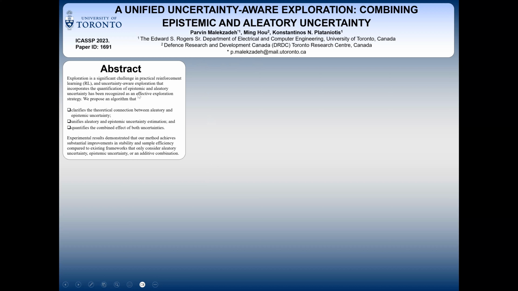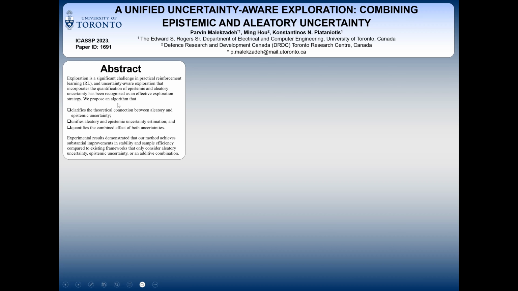There are two types of uncertainty generally considered in the RL literature, namely epistemic uncertainty and aleatory uncertainty. Epistemic uncertainty refers to the agent's uncertainty about the environment, and the more samples received from the environment, the lower its value would be. On the other hand, aleatory uncertainty arises from the intrinsic stochastic events within the environment, and its value is irreducible. It's been shown that by considering these two uncertainties for action selection, we can improve sample efficiency and risk sensitivity of our agents.